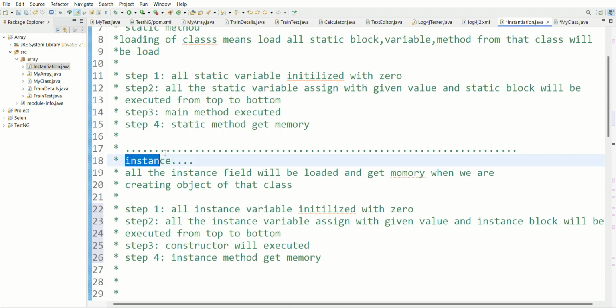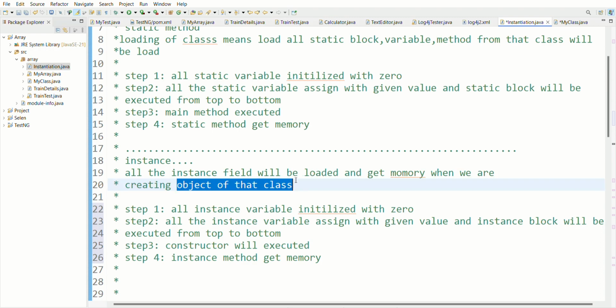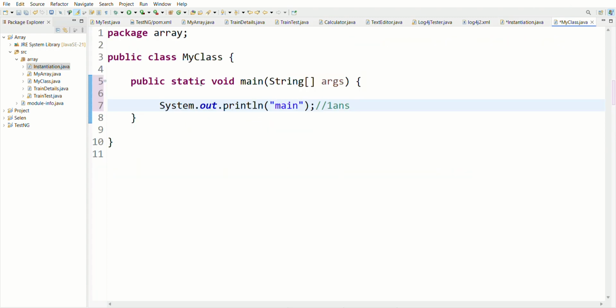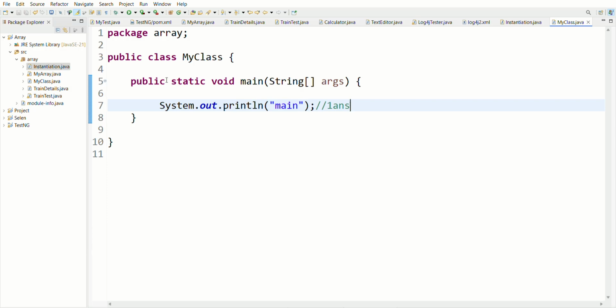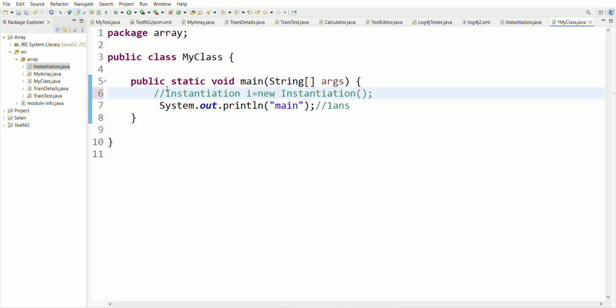Now come to instance. After the static, JVM will come to instance, and instance will be executed when we are creating the object of the class. Right now, when I print this, it will print only main, because there is nothing in the instance. Now let me create the object. Here I am creating the object of instance.